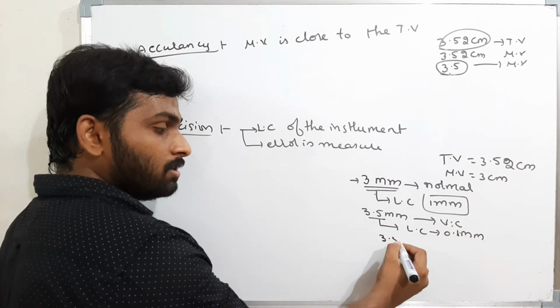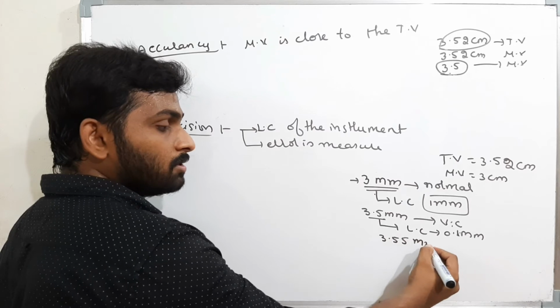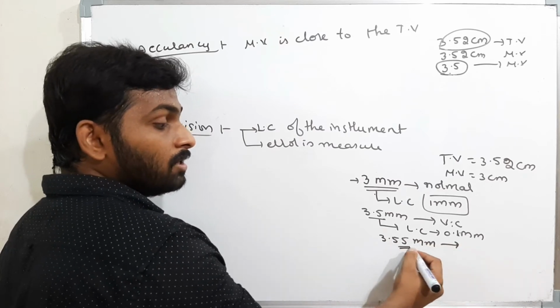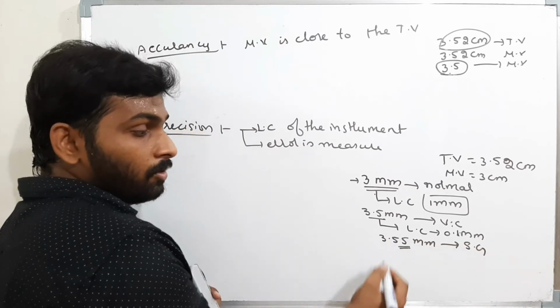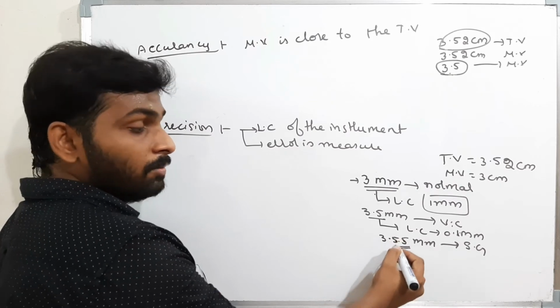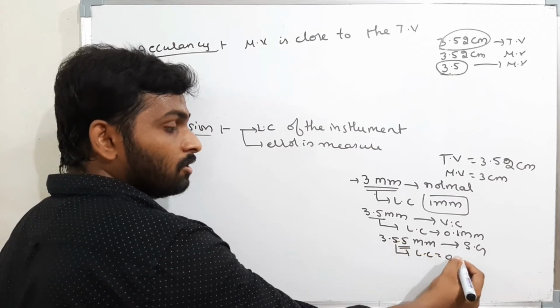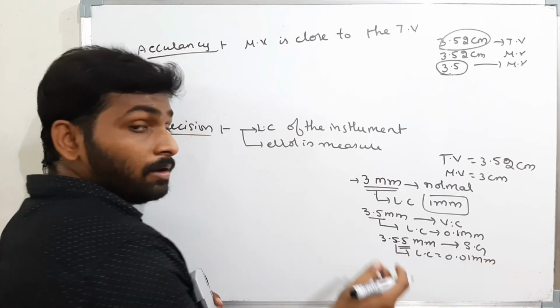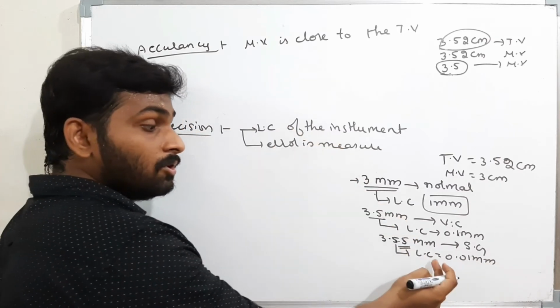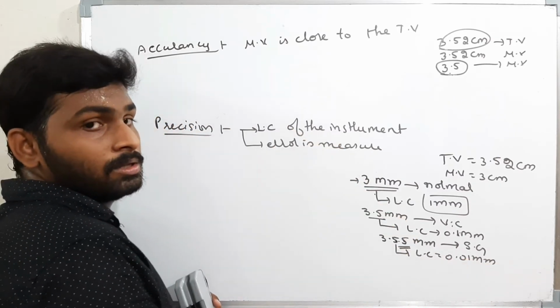If the reading I got is 3.55 millimeters, here I can say this is measured by a screw gauge, because of the decimal, 2 digits are there. That means the least count of the instrument is 0.01 millimeter.